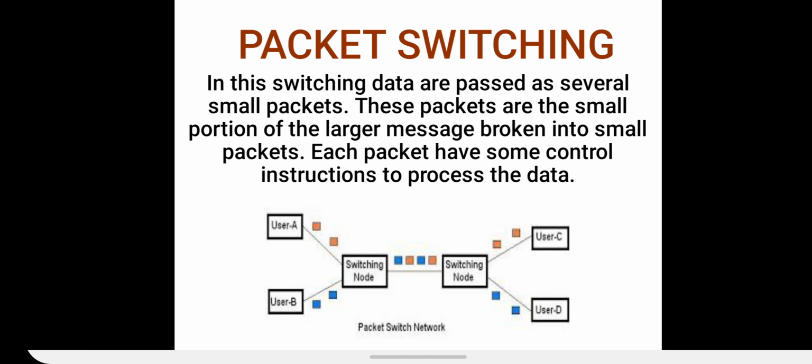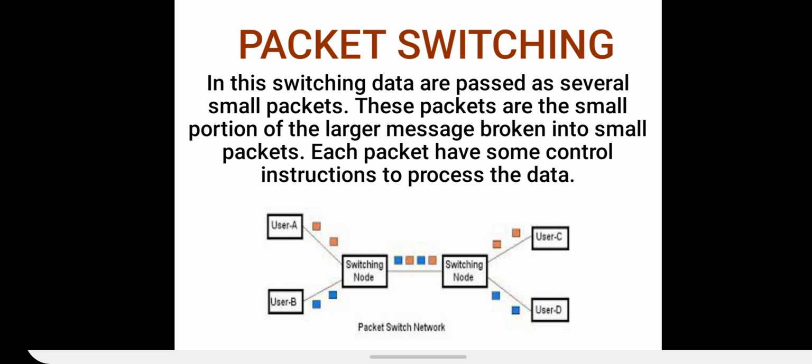Next is packet switching. Now what is packet switching? In packet switching, the information or the data that the client wants to send to the server is divided into different small packets, and then these packets travel from the source to the destination. So in this type of switching, data are passed as several small packets.